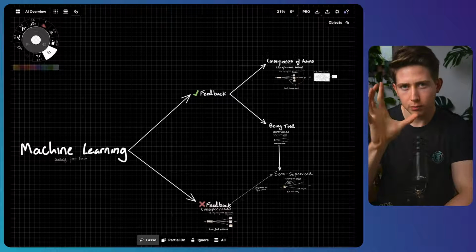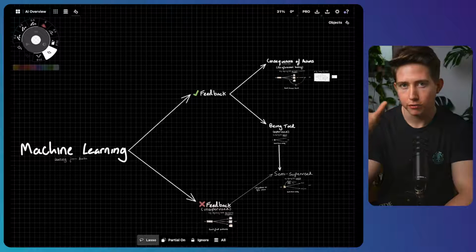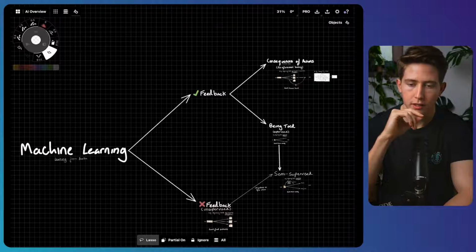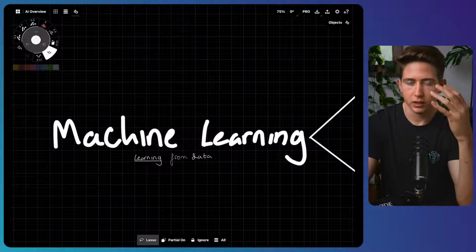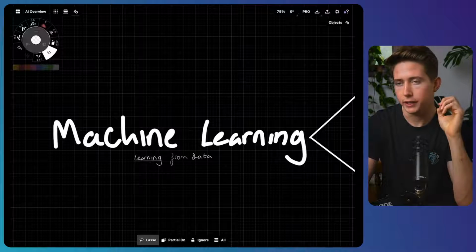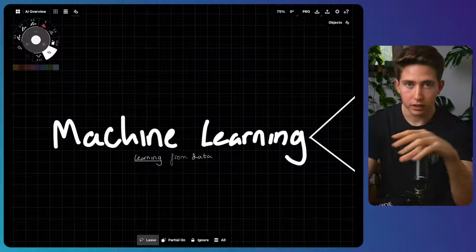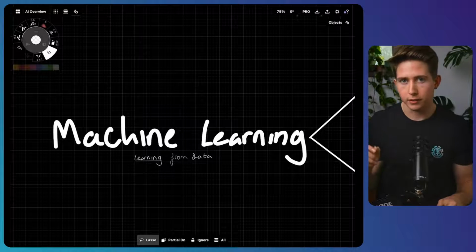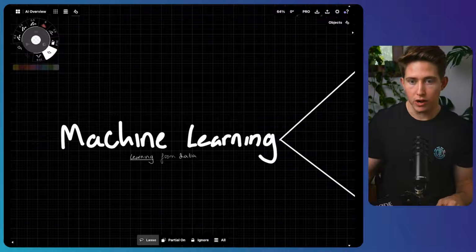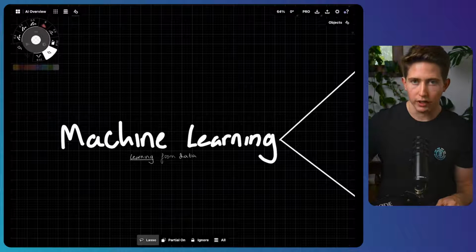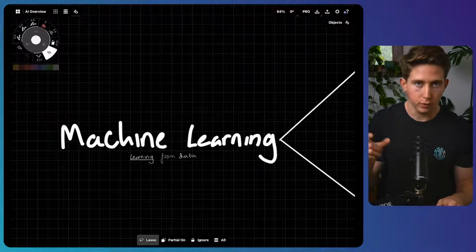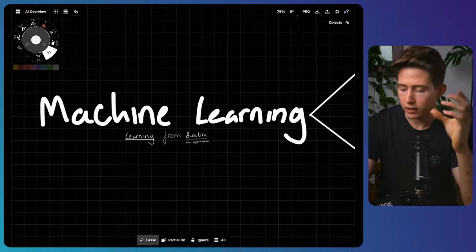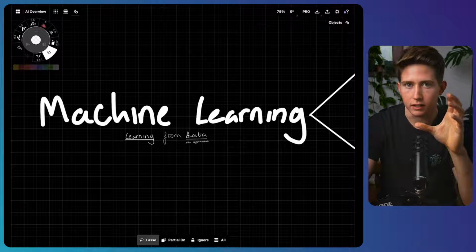However, I'm going to explain it in a very simple and intuitive manner rather than just spamming through definitions and PowerPoint slides. We'll start at the top with this idea of machine learning. All machine learning is attempting to do is to get a machine to learn from data. And an easy way to understand machine learning and the subtypes of machine learning is to liken it to how humans learn. Because we humans also learn from data, because all data is information.